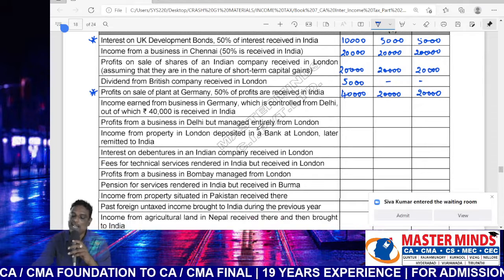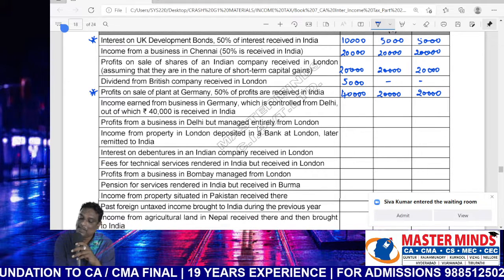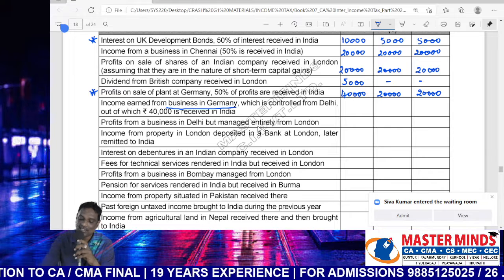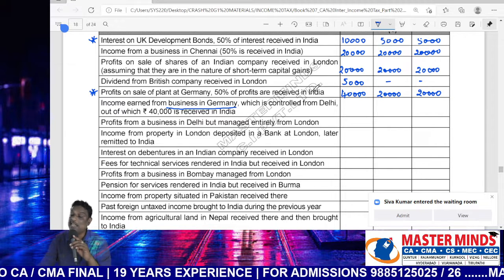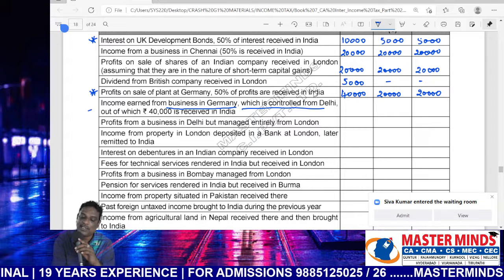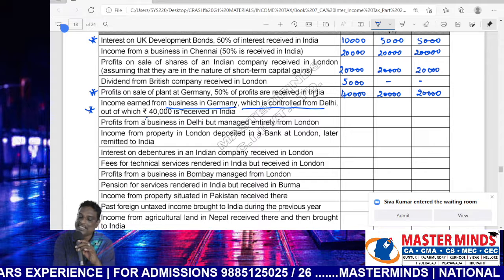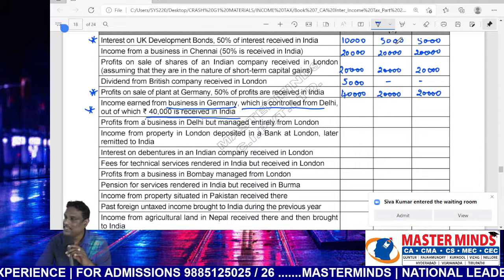Next, income earned from business in Germany. What is the place of location of earnings? Outside India, which is controlled from Delhi. Controlled from Delhi, also one of the important points. Out of which 40,000 is received in India. What is the treatment?